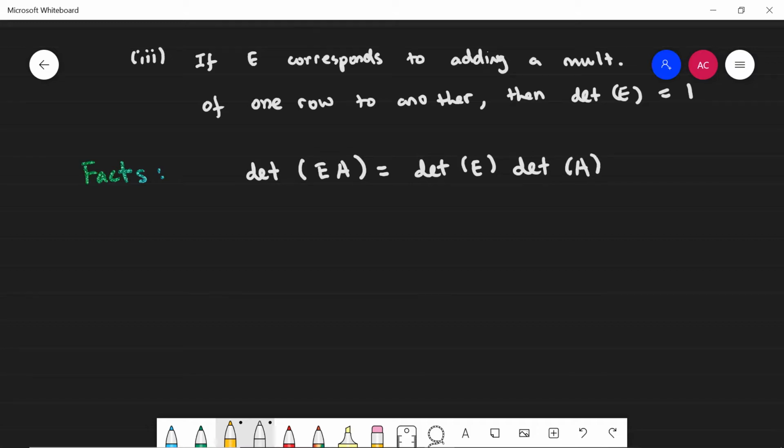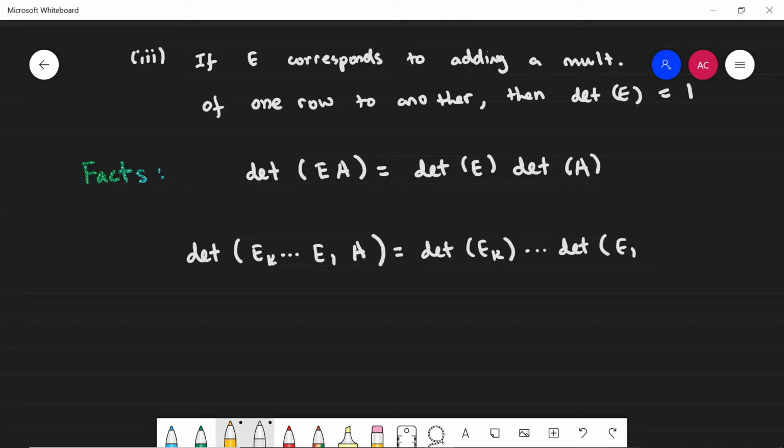And from that, you can deduce by iterating this result repeatedly that if I take a product of elementaries and multiply on the left by some arbitrary matrix A of size n, then this is equal to the product of determinants. It's the product of the determinant of E sub k all the way until I get to the determinant of E sub 1, and then finally at the last slot, determinant of A. So as long as I'm working with elementary matrices, the determinant enjoys this nice multiplicative property.